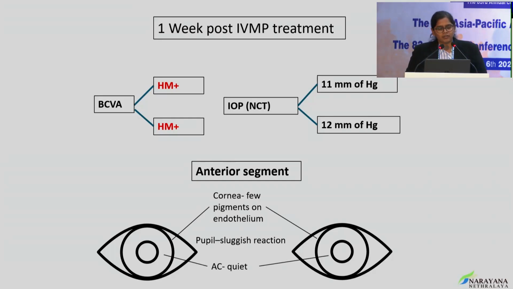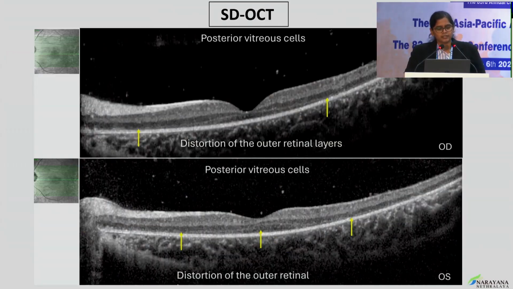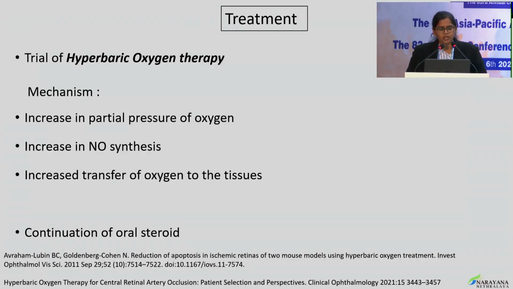1 week post his IVMP treatment, the vision did not improve. It was still hand motions in both the eyes. However, the fundus examination showed resolution of the retinitis lesions, but the OCT still showed presence of posterior vitreous phase cells and distortion of the outer retinal layers. Considering that there was no improvement in vision and OCT still showing presence of distortion of the outer retinal layers, a trial of hyperbaric oxygen therapy as a rescue therapy was considered in this patient with continuation of oral steroids.